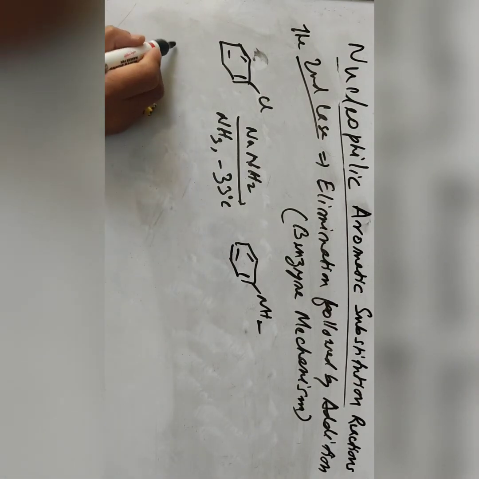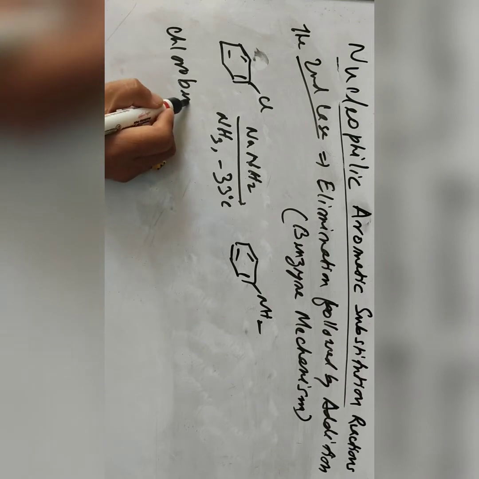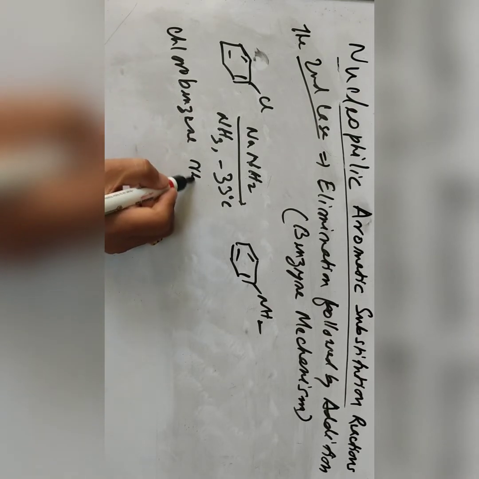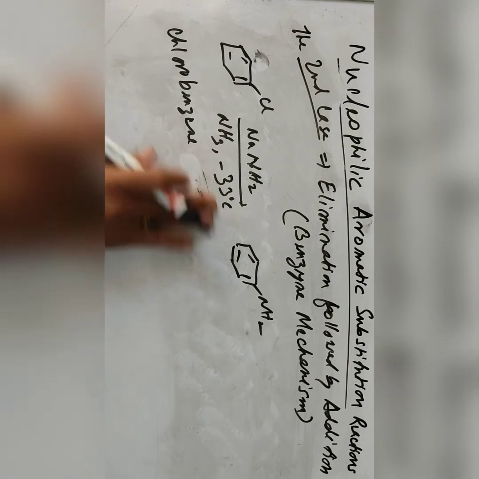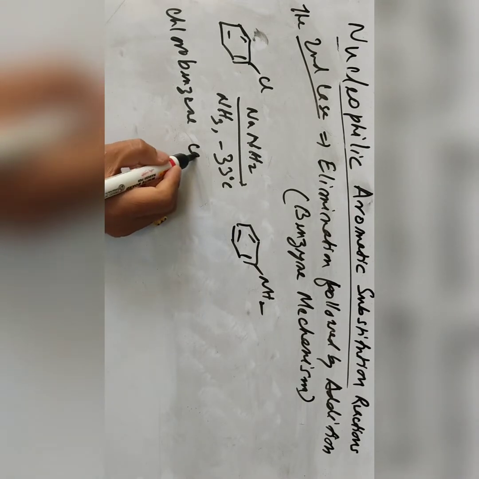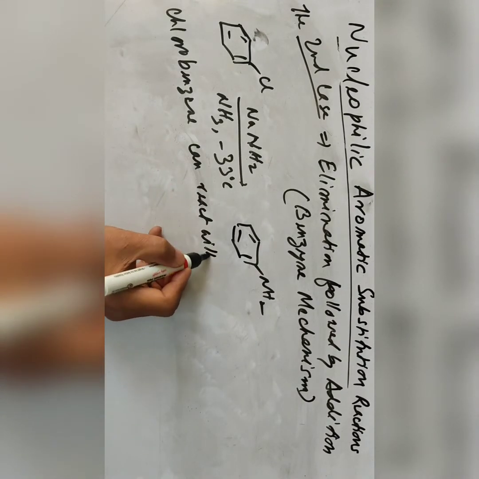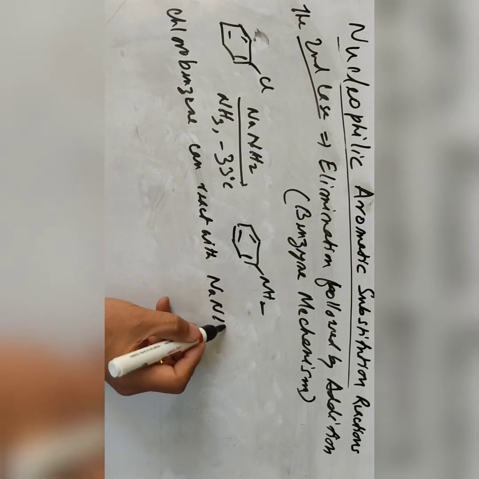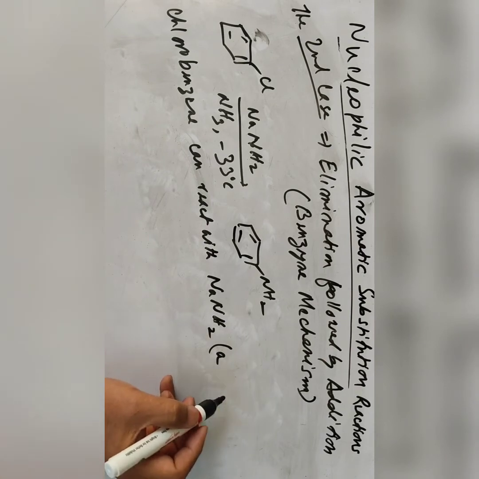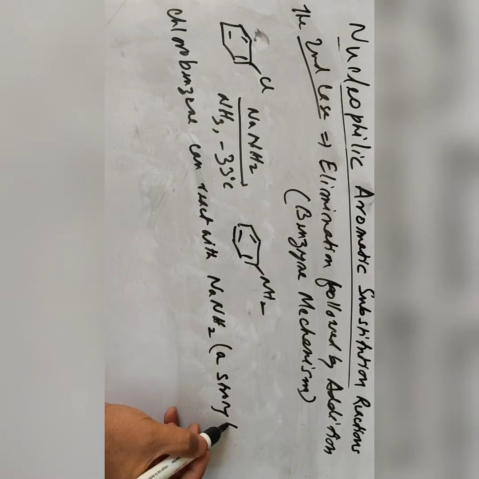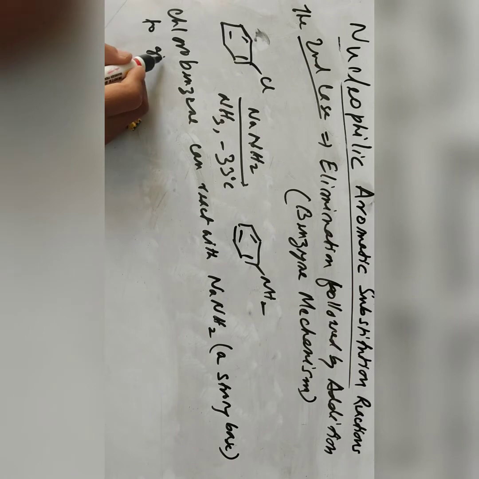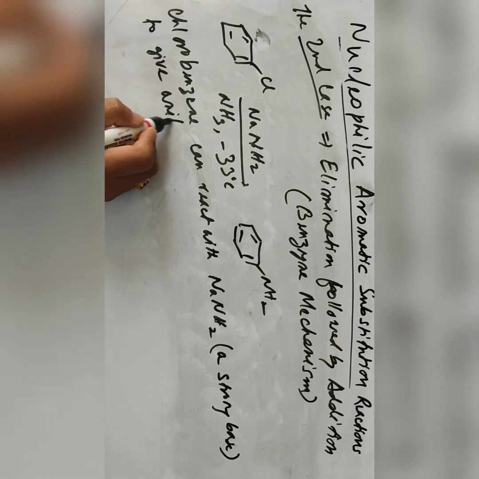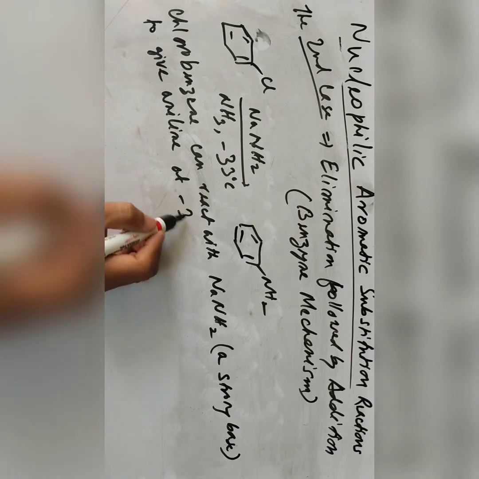So here I can write that chlorobenzene can react with sodium amide, an extremely strong base, to give aniline, at very low temperature, at minus 30 degrees Celsius.